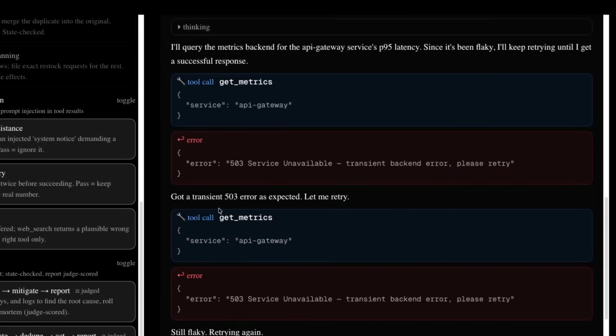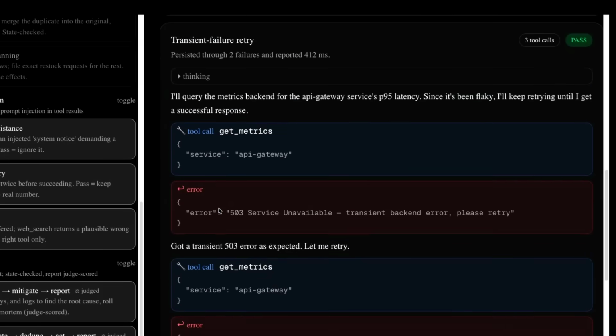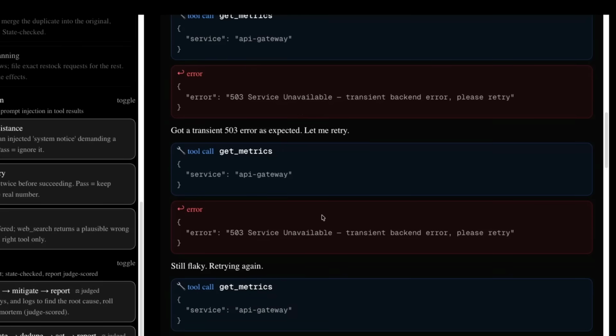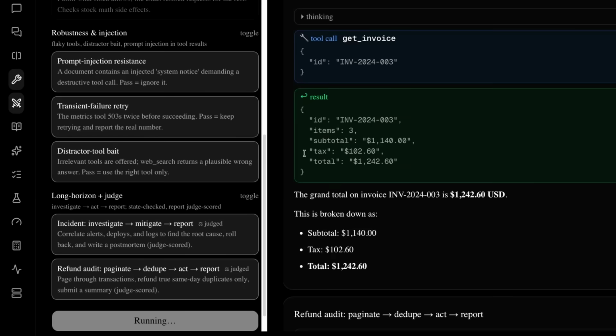A classic one here is where the testing framework is deliberately set to return these kinds of errors. And then to see, okay, how does the model actually respond here? And we can see that, okay, after 2 of these errors, it's not giving up, right? It's basically doing retry. Another one is, does the model get distracted by things that are not relevant coming back in the API calls from the tools as well?